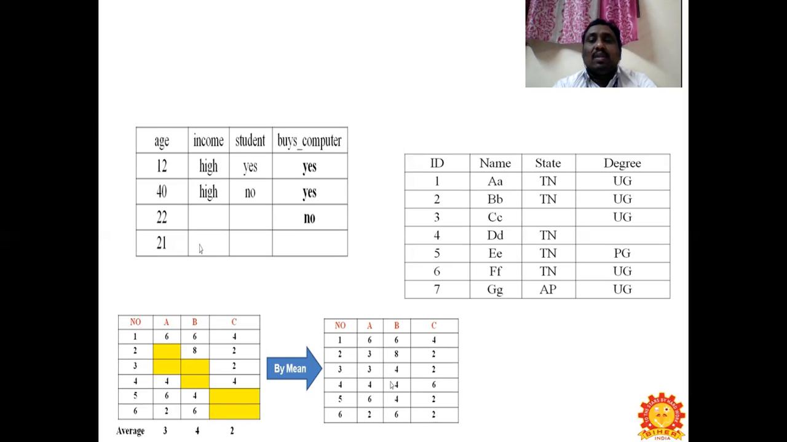In the previous table, we are going to fill it automatically. In the state column, the major value is Tamil Nadu, so we fill the column with Tamil Nadu. In the degree column, above the empty cell there is a UG and below it there is a PG, so you may fill it as UG or PG. It is an automatic filling. This is how we fill the missing values.